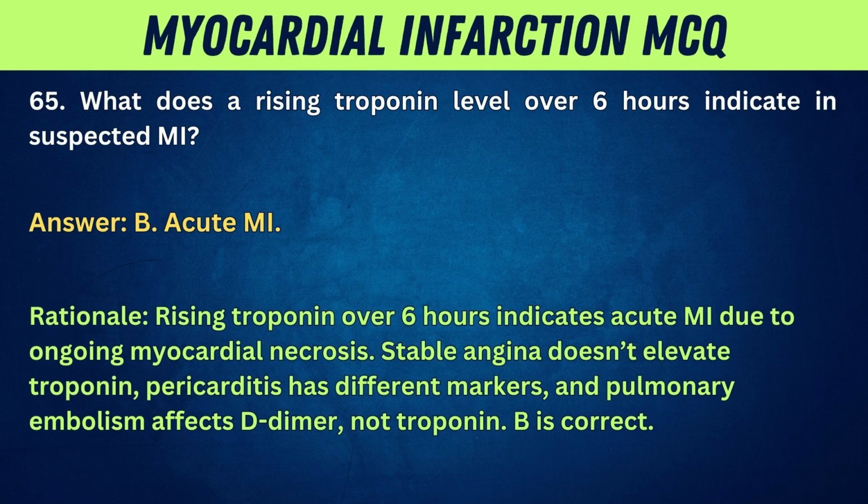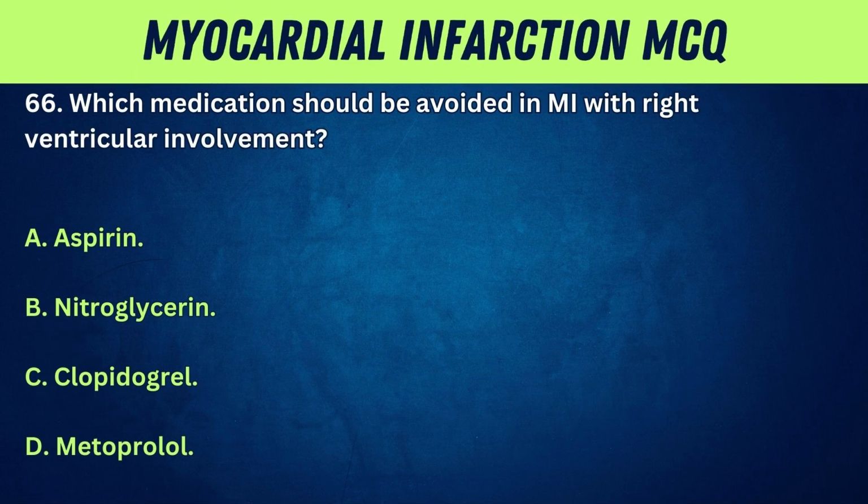Rationale: rising troponin over 6 hours indicates acute MI due to ongoing myocardial necrosis. Stable angina doesn't elevate troponin. Pericarditis has different markers, and pulmonary embolism affects D-dimer, not troponin. B is correct.